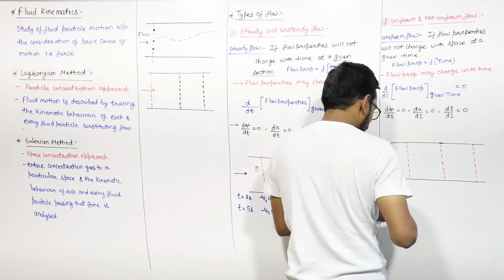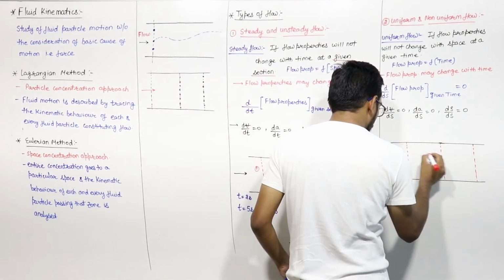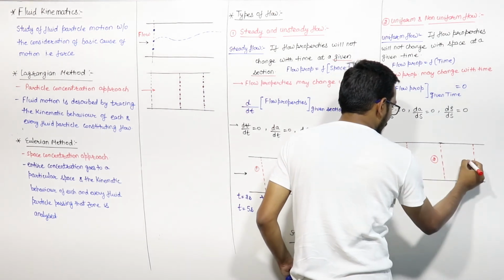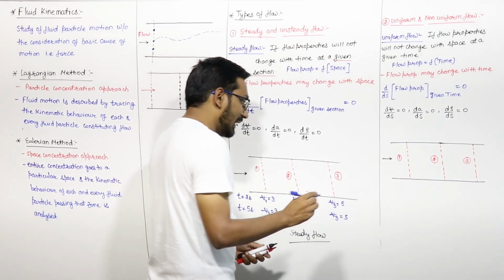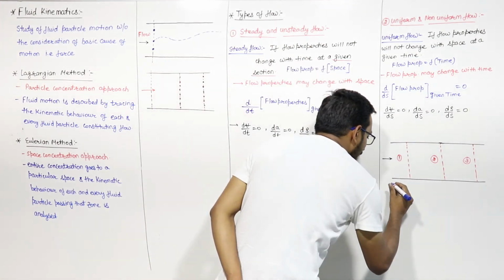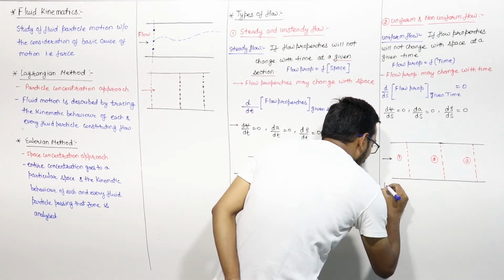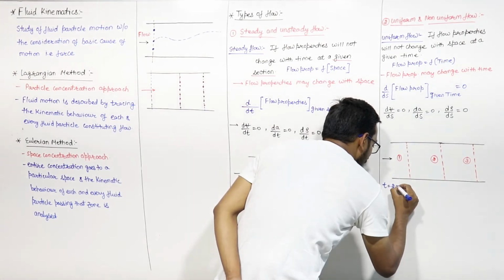Same sections. If I say at a given time, let us say at time t is equal to 2 seconds.